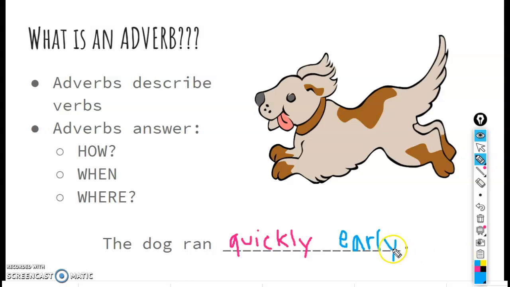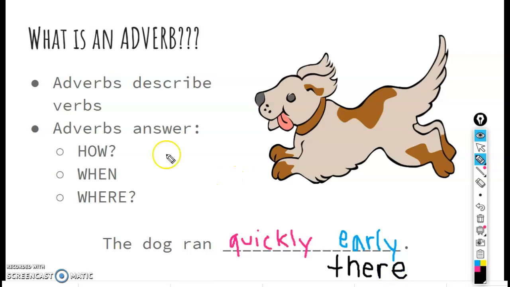And then last, some adverbs tell us where. I can think about where did the dog run. Remember, it can't be a noun. It can't be a place like school because it doesn't make sense in the sentence. The dog ran school. It has to be somewhere where the dog can run, but it can't be a place. This is kind of tricky. Here's an example. The dog ran there. There is an adverb that tells us where the dog is running. Where did the dog run? There.